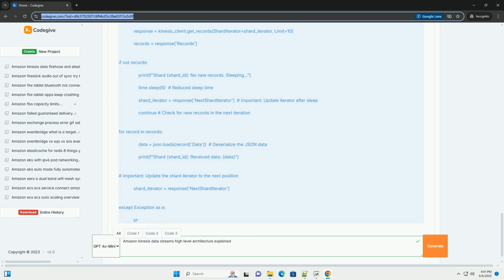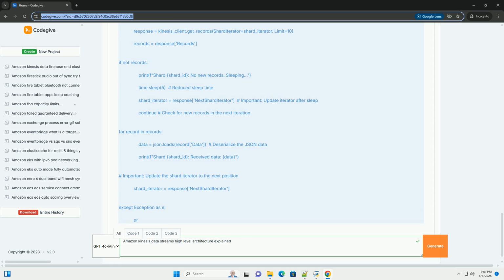Explanation. 1. Dependencies and client: same as the producer example. 2. get_shard_iterator(shard_id, iterator_type): takes a shard_id and an iterator_type as input. Calls kinesis_client.get_shard_iterator to get an iterator for the specified shard. Shard iterator type determines where the iterator starts reading from. Common options: